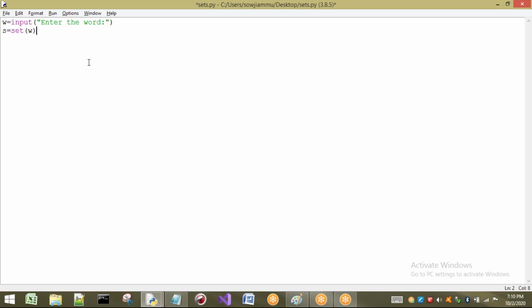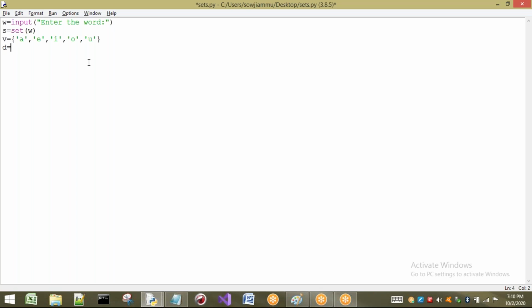I want to first tell what the vowels are. I will take only small letters. You can also take capital letters, no problem, but I am taking only small letters: A, E, I, O, U. I will not consider capital letters here, and when giving the word I will not take capital letters either. If you want to, you can, no problem. So vowels are A, E, I, O, U in small case.